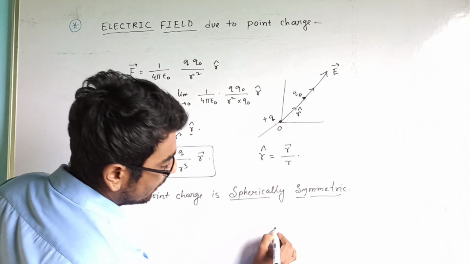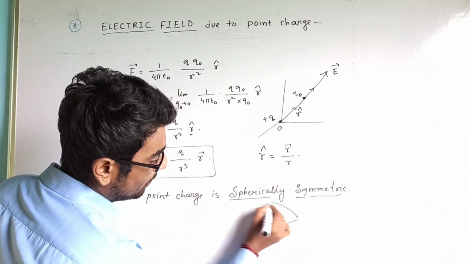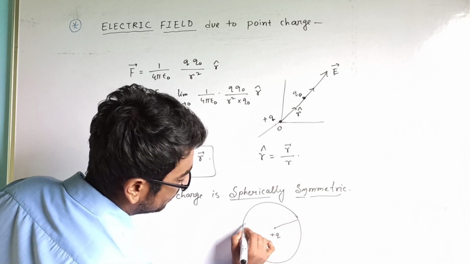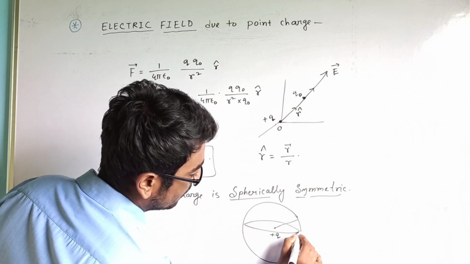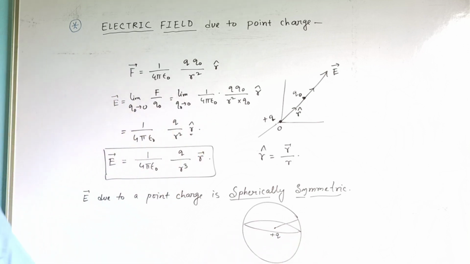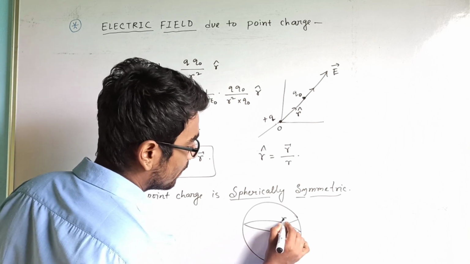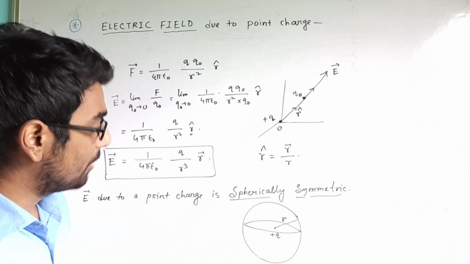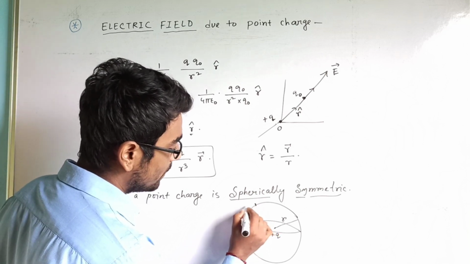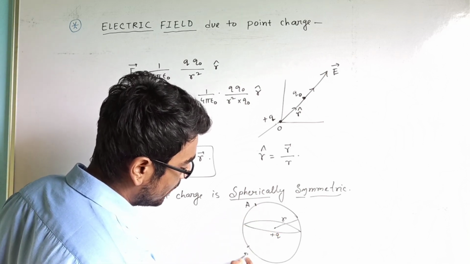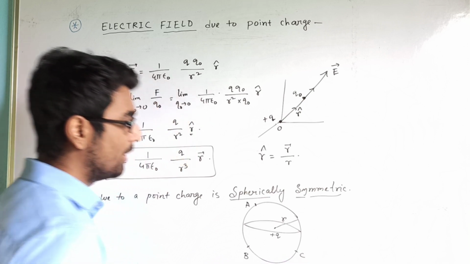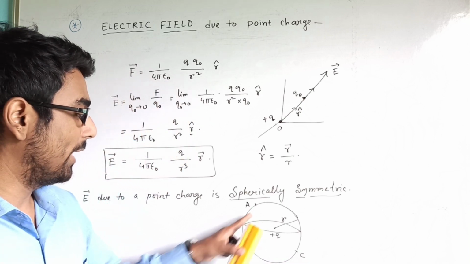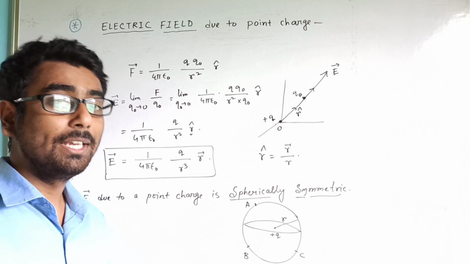Now if we draw a sphere having radius R, in that case, we consider 3 points A, B, C. The electric field at points A, B, C will be equal.